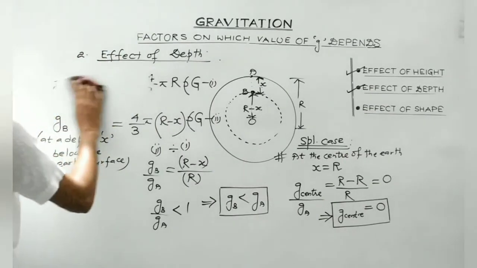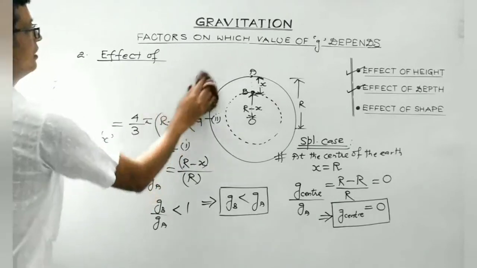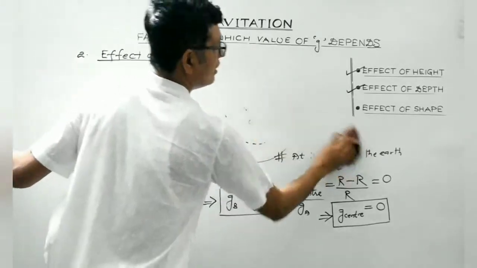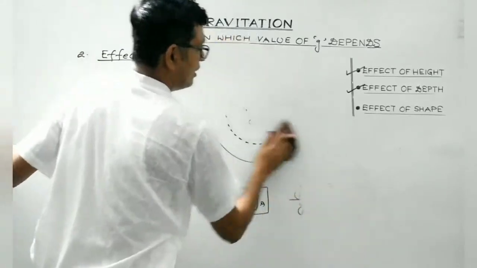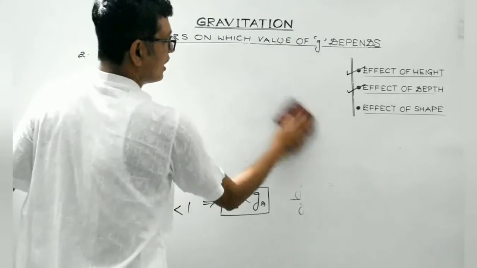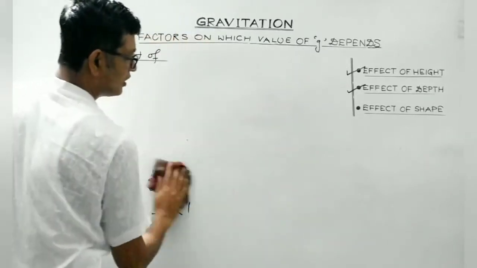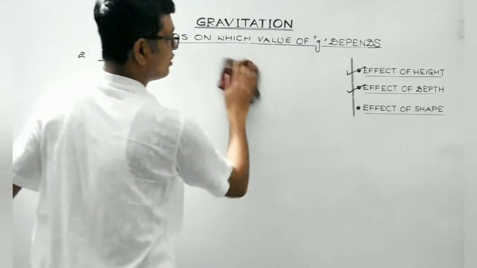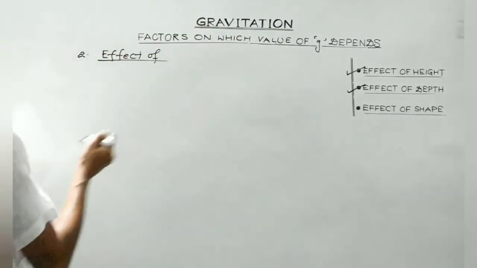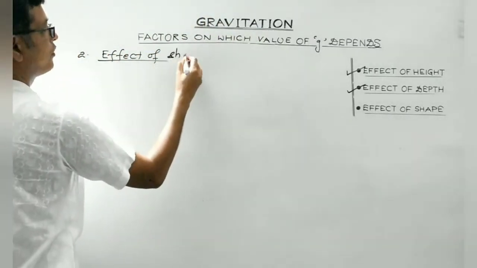Now let's discuss the variation in the value of small g with the shape. As I have told you, students, for all practical considerations, we consider the Earth to be perfectly spherical. But actually it is not spherical. It is egg-shaped. It is ellipsoidal. So, effect of shape of the Earth.